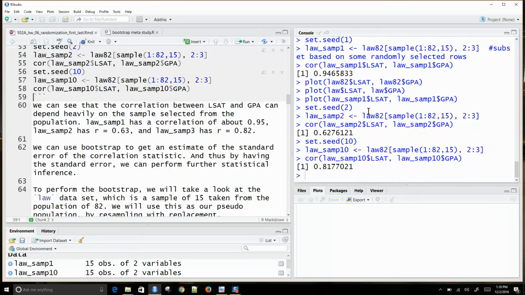Because when you have the standard error, then you can start doing some inference about your observed correlation R on the population correlation rho, right? So that's all of inferential statistics.